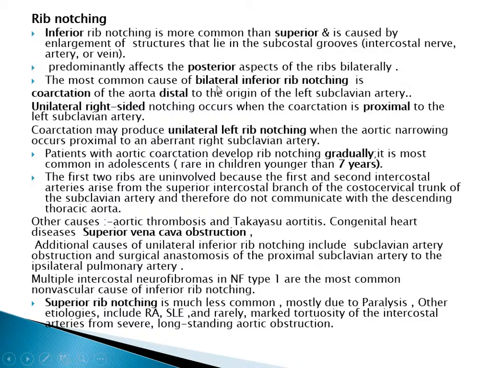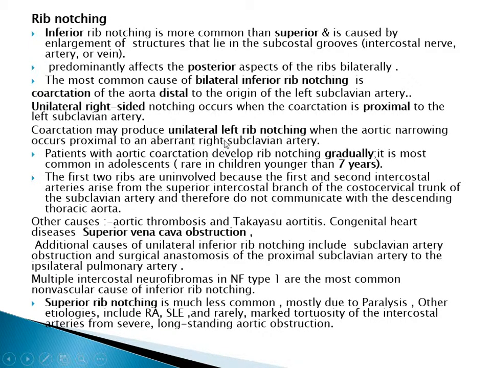The most common cause of bilateral inferior rib notching is coarctation of the aorta distal to the origin of the left subclavian artery. Unilateral right-sided notching occurs when the coarctation is proximal to the left subclavian artery. So if the coarctation is distal to the origin, it causes bilateral inferior notching, and if it is proximal to the left subclavian artery, it leads to unilateral right-sided notching.